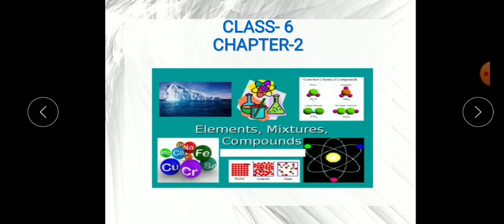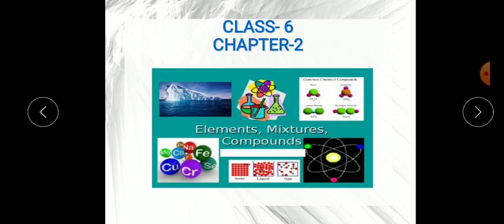So, today we will start chapter number 2: elements, compounds, and mixtures. I have sent you the question answers of chapter number 1. Hope you have all written them, and if not, please write them all down in your fair copy.